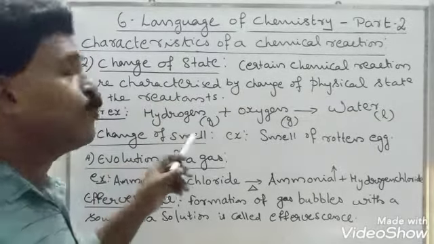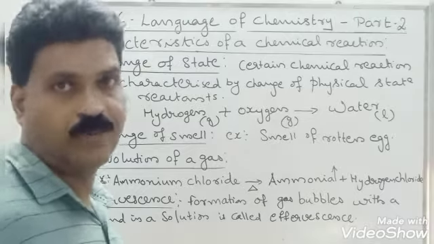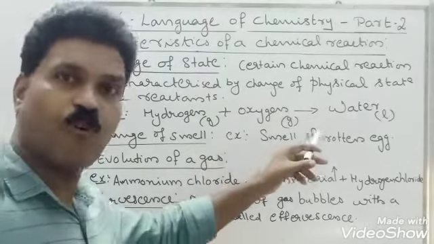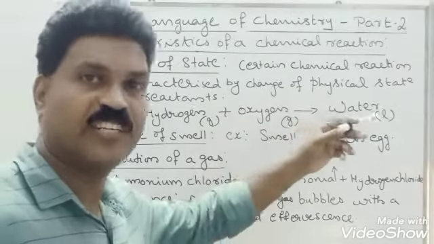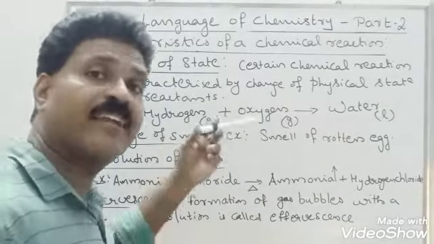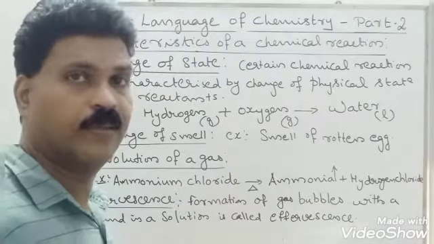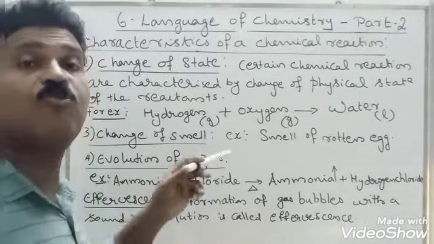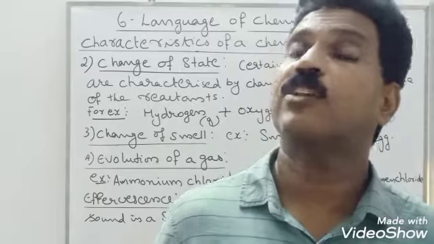Next, change of smell. For example, when an egg rots, it produces a foul smell. Okay, this is because a chemical reaction takes place. So, certain chemical reactions are characterized by change of smell. Example, rotten egg. Similarly, we can see the fourth point is evolution of gas. During certain chemical reactions, gas is evolved.